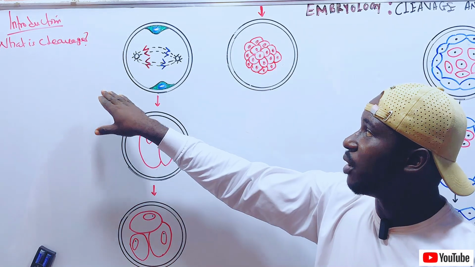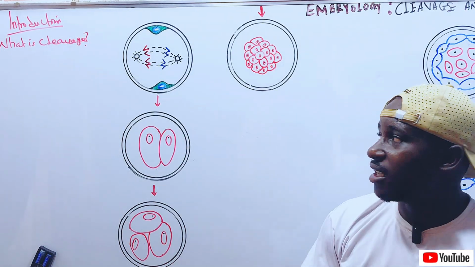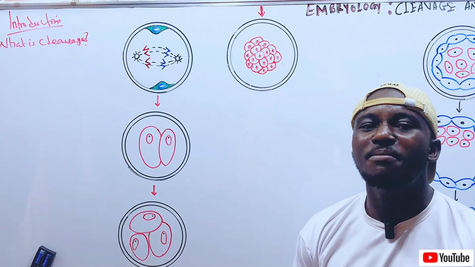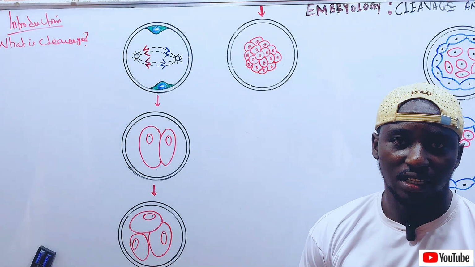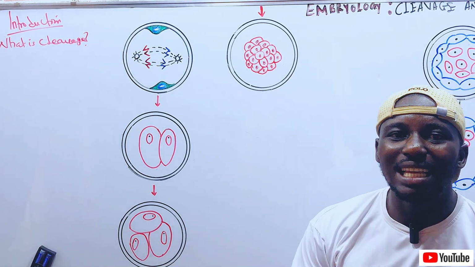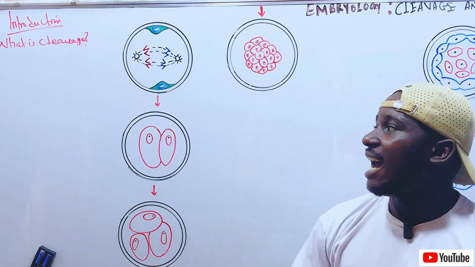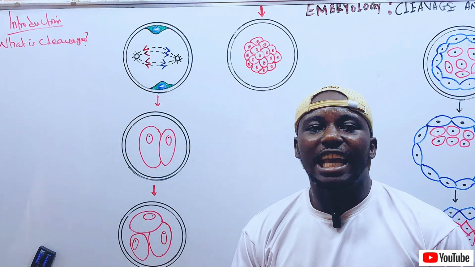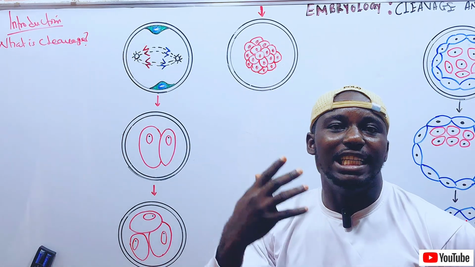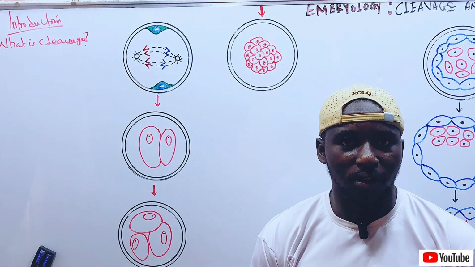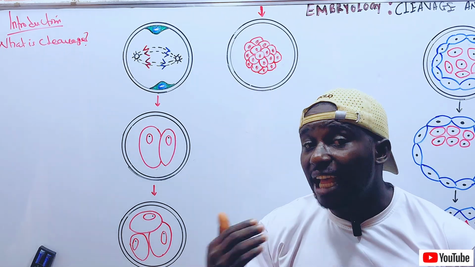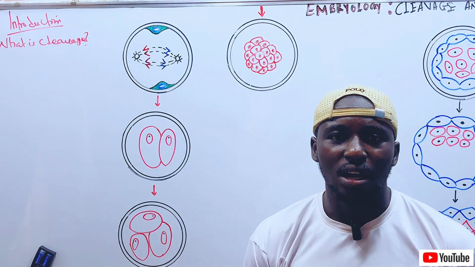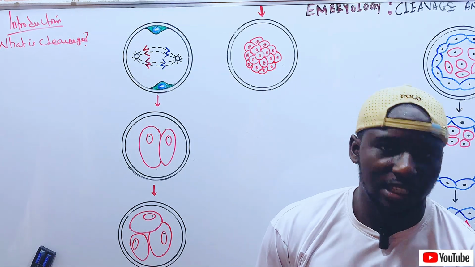That is the concept of the cleavage. You have to understand that this cleavage occurs immediately after fertilization. Yes, it occurs immediately after fertilization. And once there is cleavage, there is always a rapid increase in the number of cells. Cleavage leads to a rapid increase in the number of cells, and those cells are called the blastomeres.